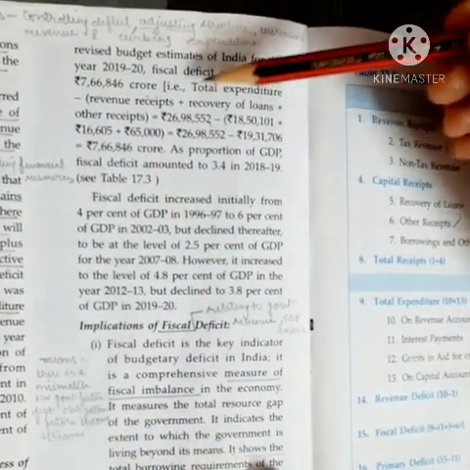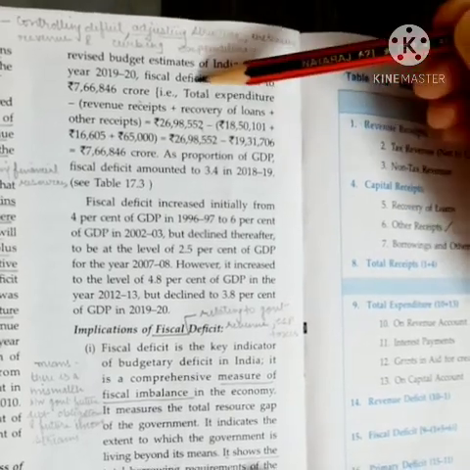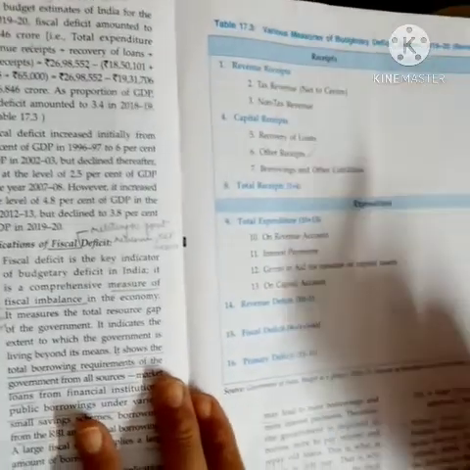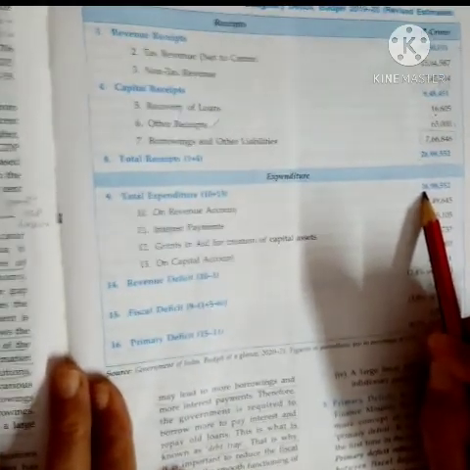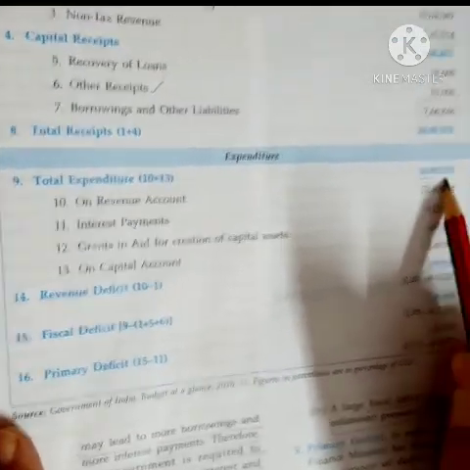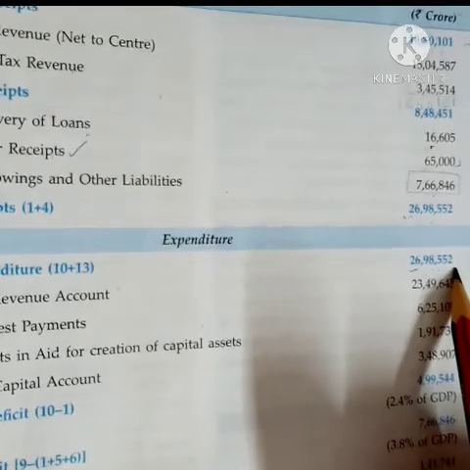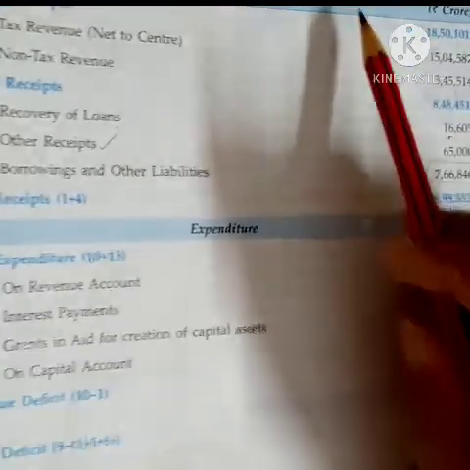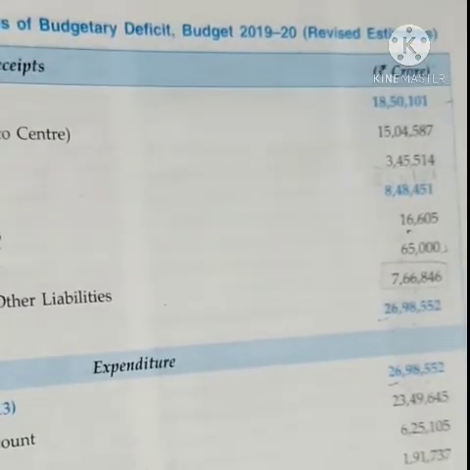Now in the bracket, what we see, they say that is total expenditure. Total expenditure, if you refer to the table over here, is this, children. This is the amount of total expenditure, 26,98,552. This is the total expenditure of the government in the budget for the year 2019-20.